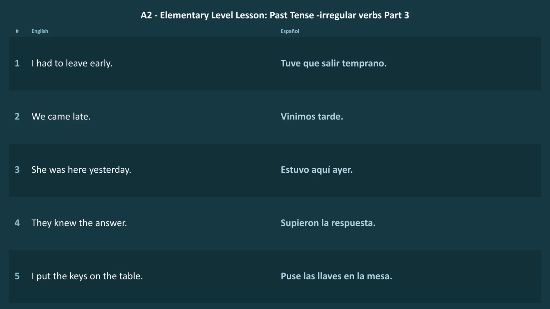Welcome back. Today we're doing something really useful in Spanish. Past tense irregular verbs, part 3. And this is the kind of lesson that makes your Spanish sound much more real, much more natural, because these are not rare museum verbs. These are everyday verbs, the kind of verbs that show up all the time when you tell a story.